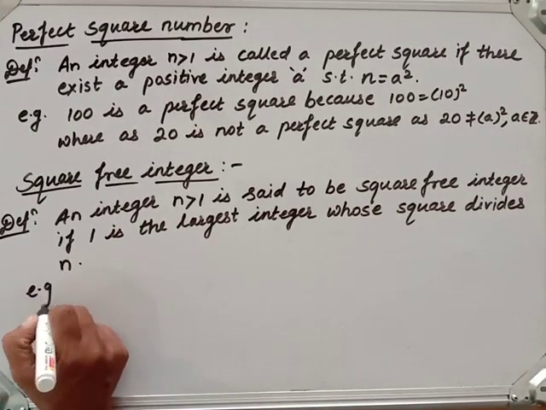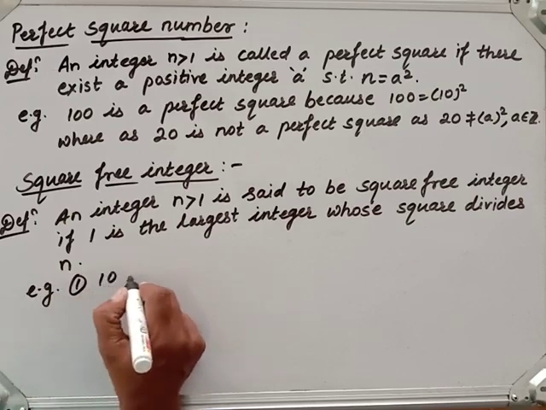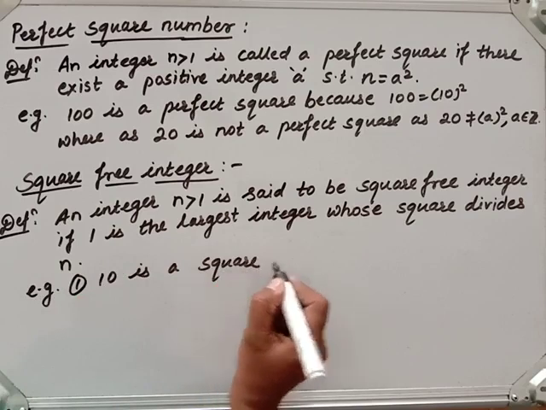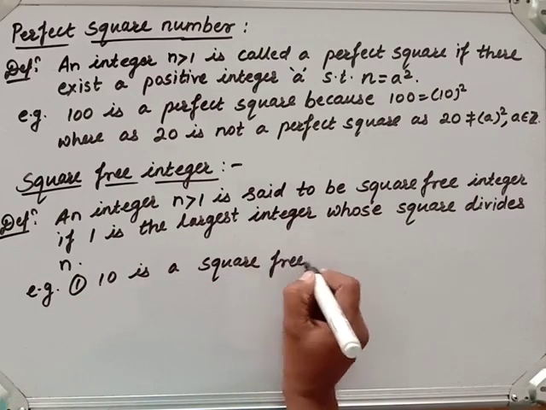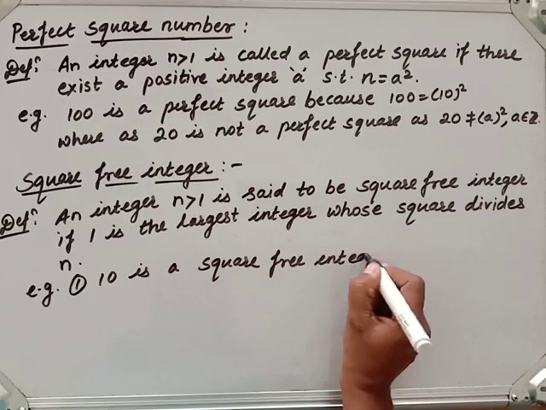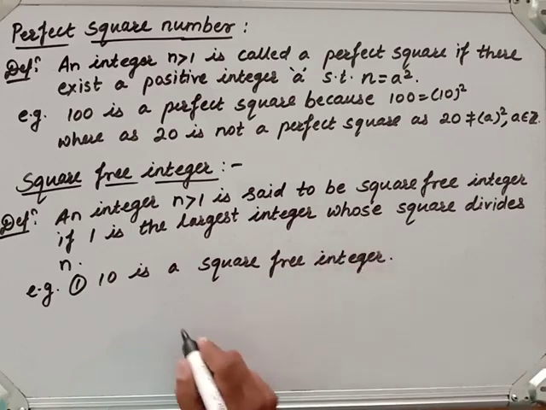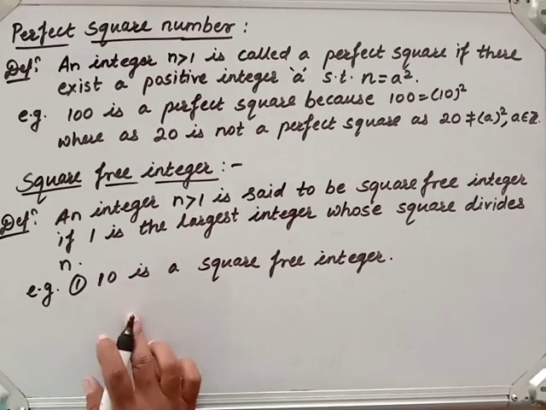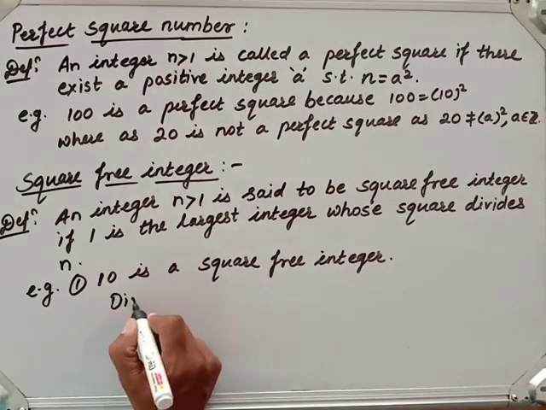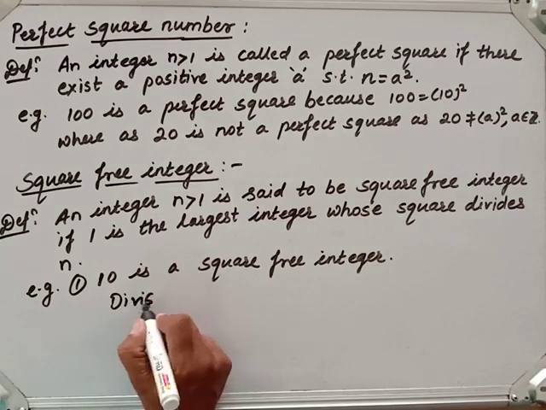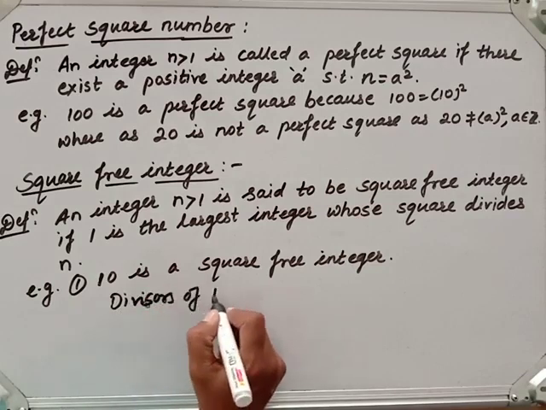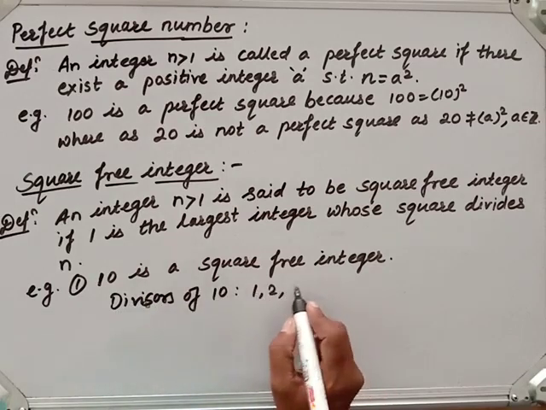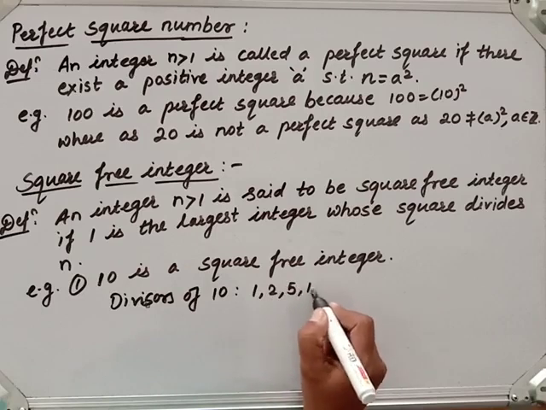For example, look here. 10 is a square free integer. Now look at the divisors of 10. What are the divisors of 10? 1, 2, 5 and 10.